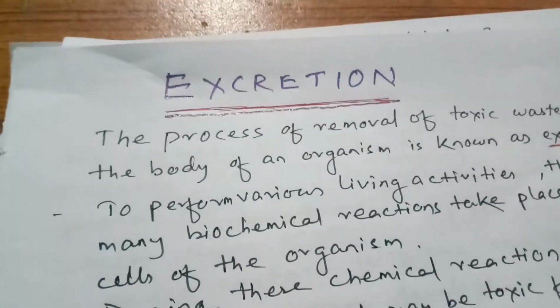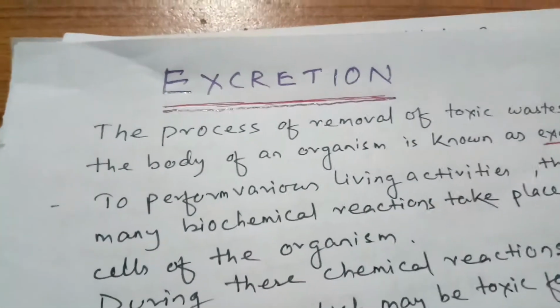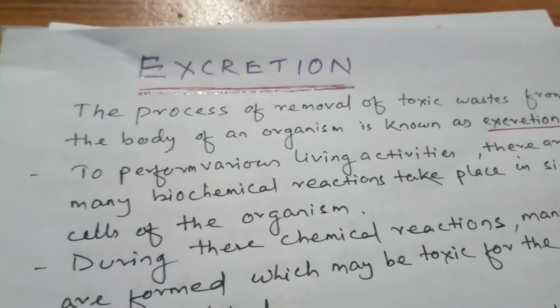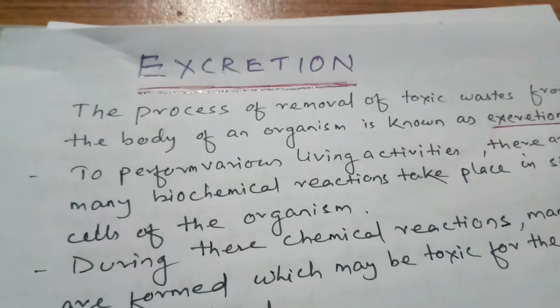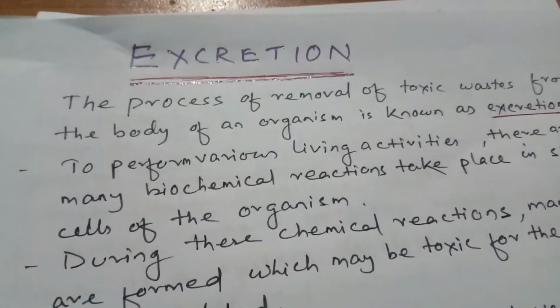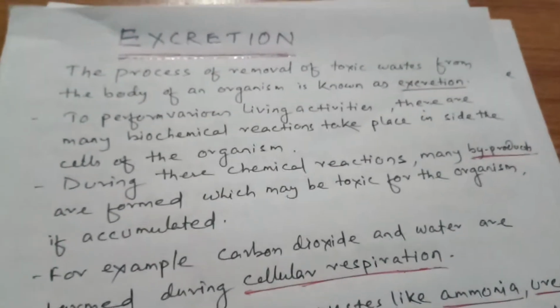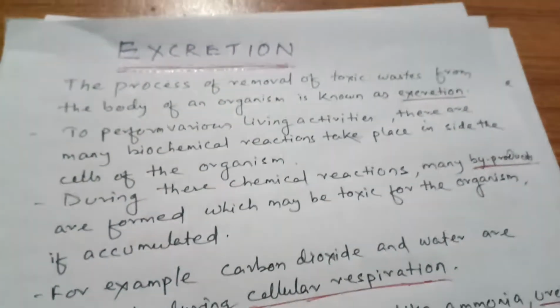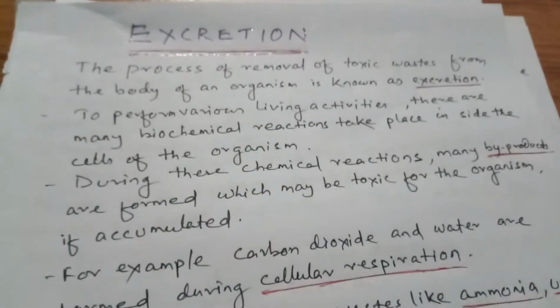Hello students, let us discuss excretion. Students, the process of removal of toxic wastes from the body of an organism is known as excretion. To perform various living activities, many biochemical reactions take place inside the cells of living organisms.